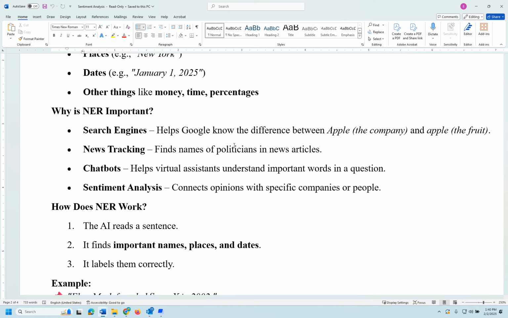For news tracking, it helps to find the names of politicians in news articles. Definitely chatbots and conversational AI, where the chatbot should be able to understand what you're speaking about, identify appropriate words, and provide appropriate channels to the customer.